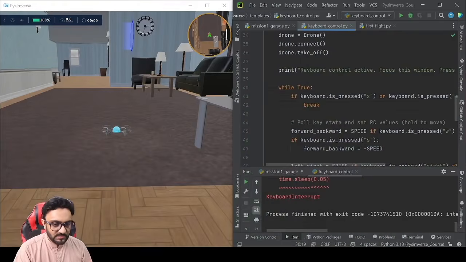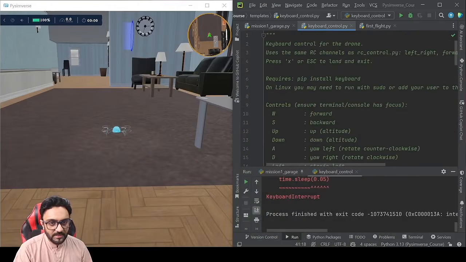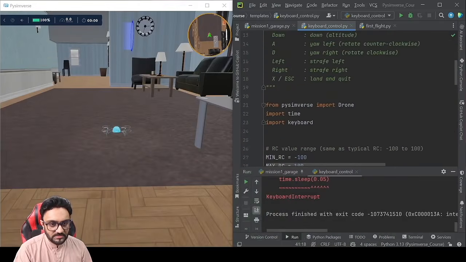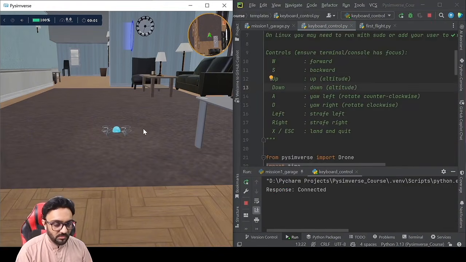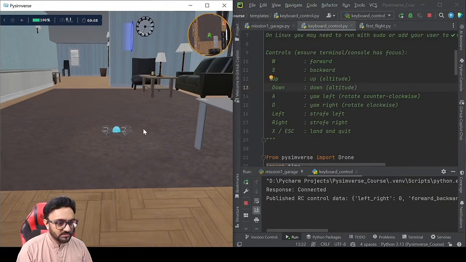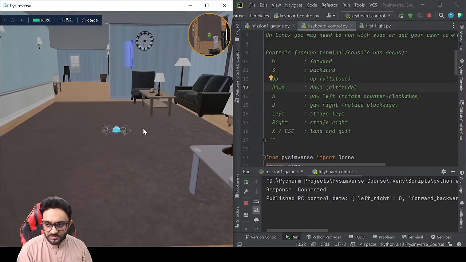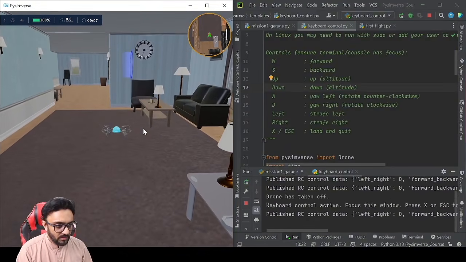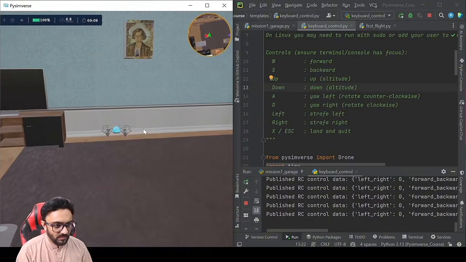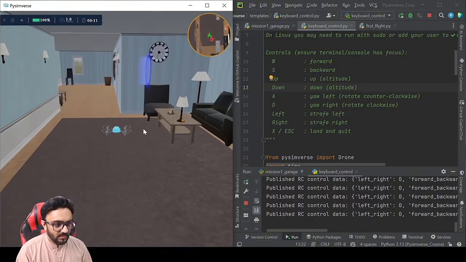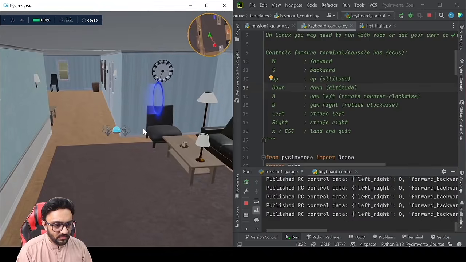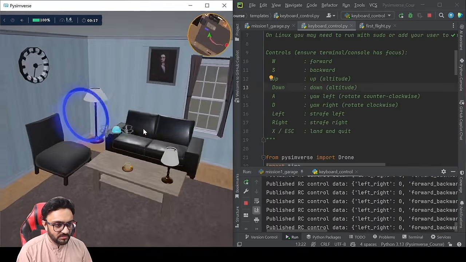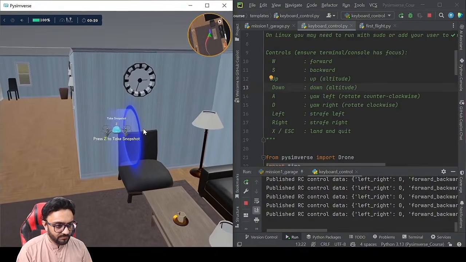Okay, that's done. Let's go back and let's see what it did. It says up and down are, yeah, now it's up and down, right? So let's run that. And our simulator is up and running. We can move forward, left and right, and we can go up. There you go. Can go down. Let's try to complete the mission, and there you go.